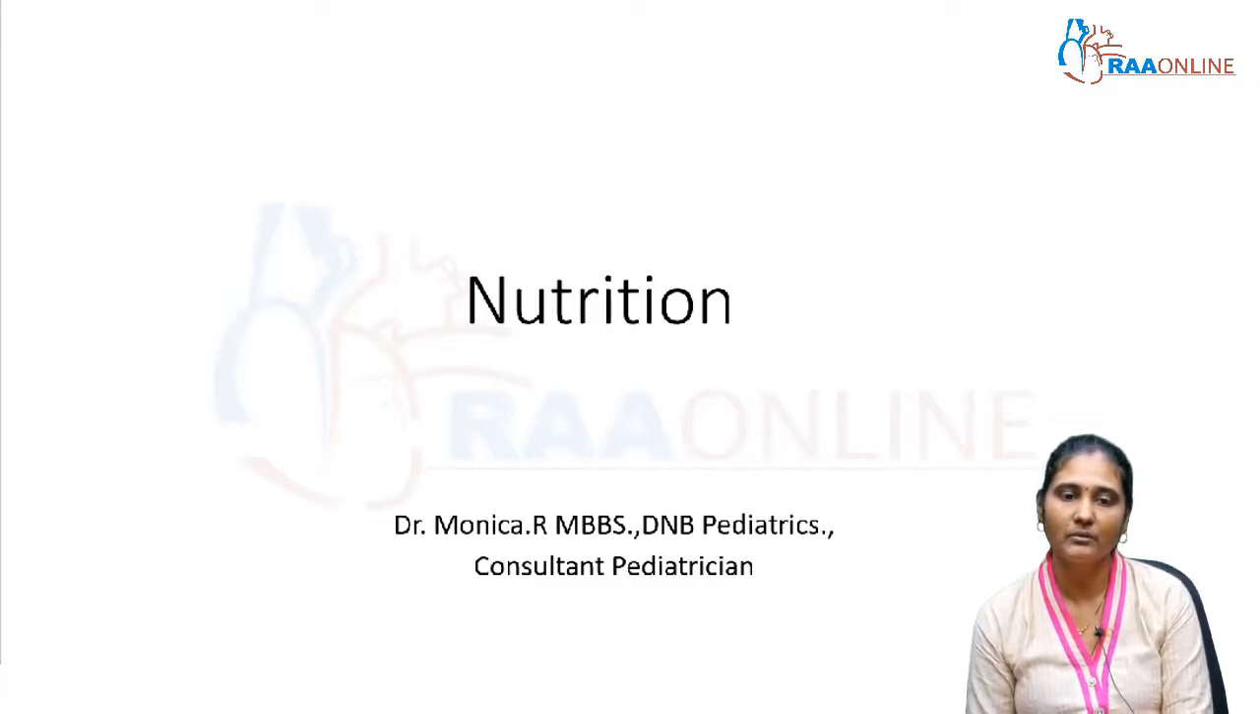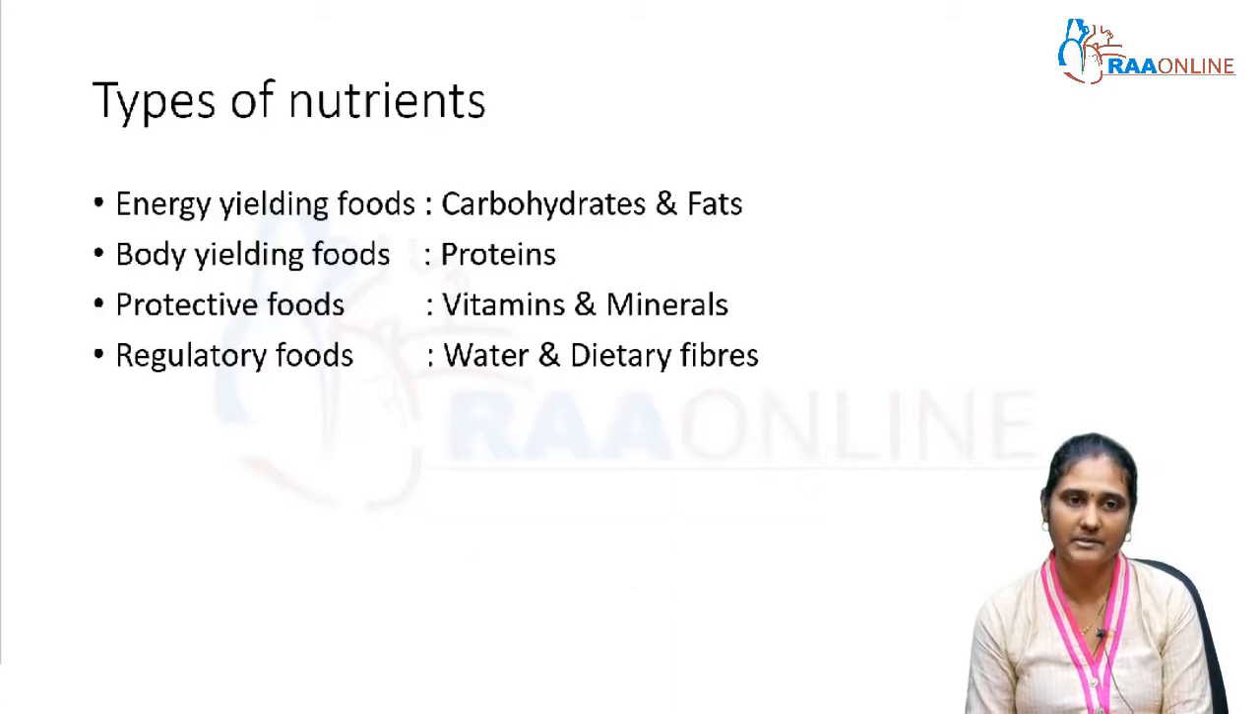So what are all the types of nutrients basically present? We can group them into 4 groups: energy yielding foods, body building foods, protective foods and regulatory foods. Energy yielding foods basically come from carbohydrates and fats. Body building foods are proteins, protective foods are basically vitamins and minerals, and regulatory foods are water and dietary fibers.